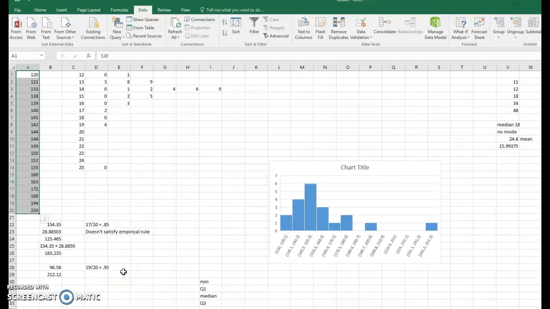So certainly, that is at least 75% falling within 2 standard deviations. Now, if we go to 3 standard deviations, this is going to get smaller, and this is going to go up to 240 something, and we'll still be at 95%. Chebyshev's rule says that at least 89% is within 3 standard deviations. Well, we don't have to even do that computation because we're already at 95% of the data when we just do within 2 standard deviations of the mean. So this does satisfy Chebyshev's rule.